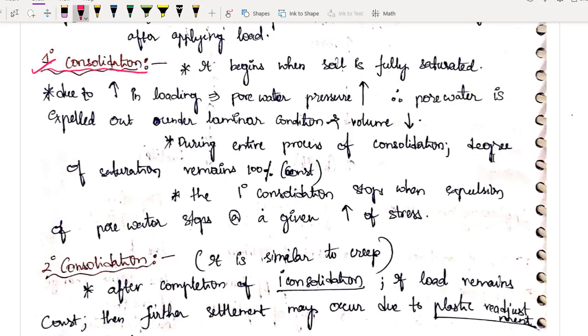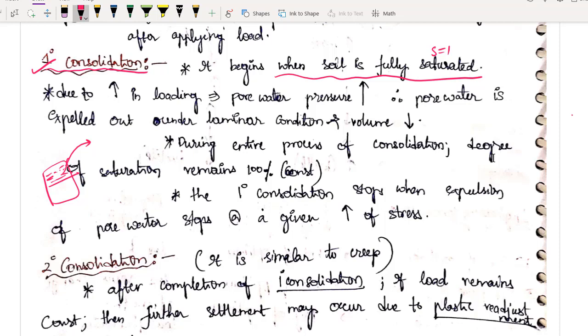I hope you have understood the concept of primary consolidation, but if you read it once, you will be more than perfect. I have clearly told you this occurs only when soil is fully saturated. It begins when soil is fully saturated. See what is happening when you are increasing the loading. Obviously, the pore water pressure which was present will increase. More load you apply, more pore water pressure there will be. Now, because of this excess pore water pressure, water is trying to seep out.